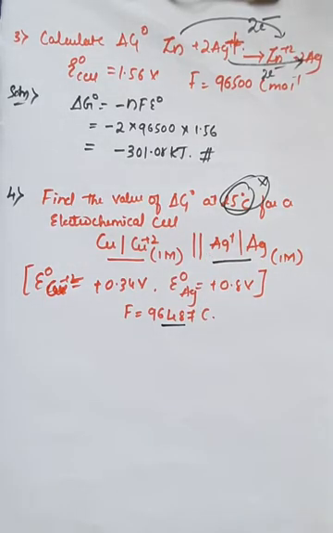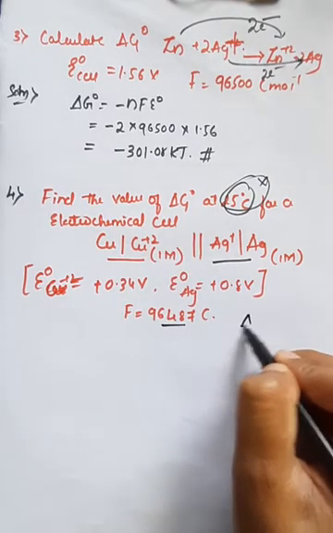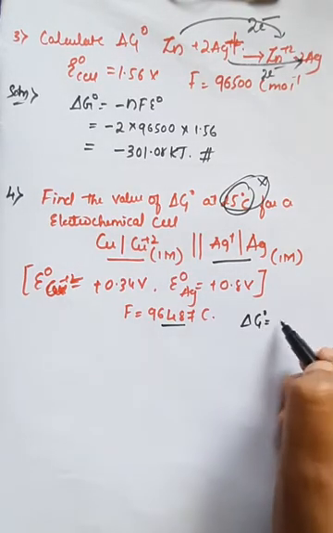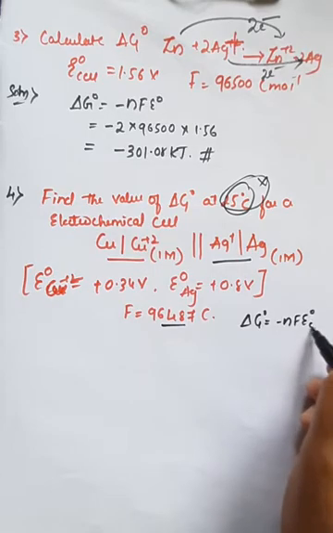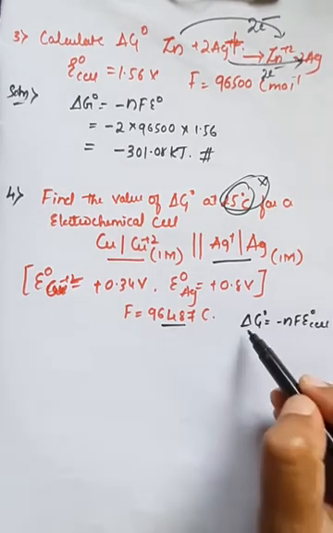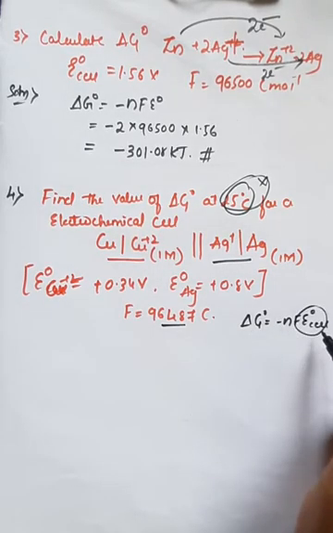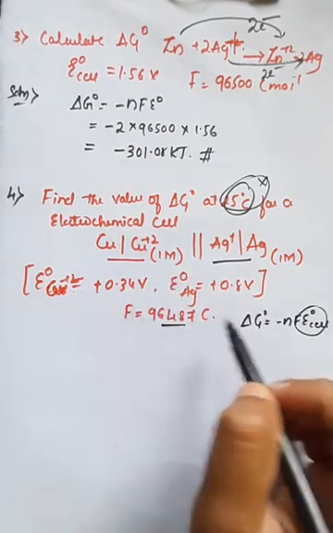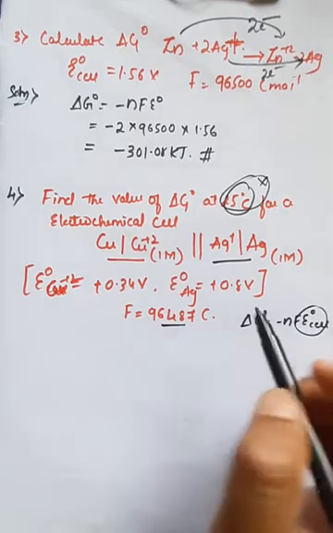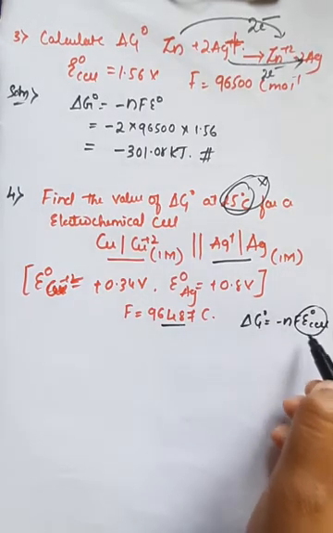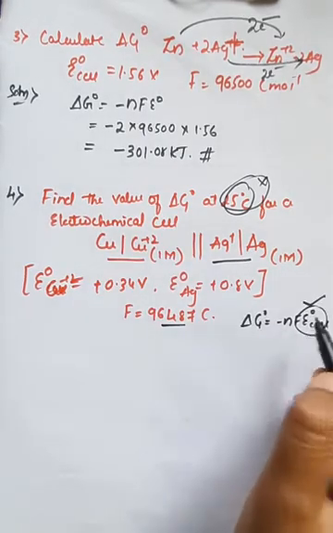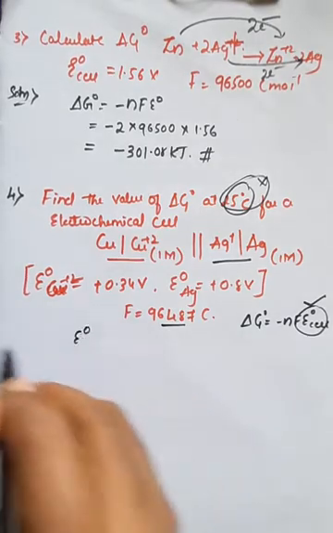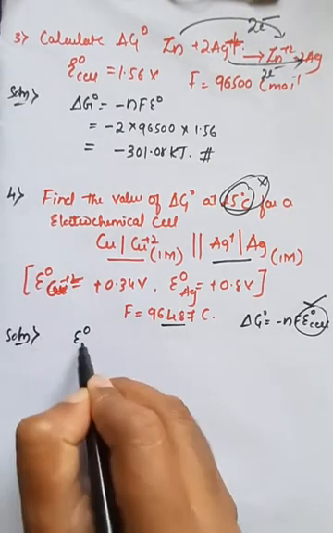So to calculate the delta G naught, that is equal to minus nF into E naught of the cell, right? To calculate this delta G naught, we must know the E naught of the cell, but here in the problem they haven't given any E naught of the cell. First we have to calculate the E naught of the cell, right? So first we must calculate it.